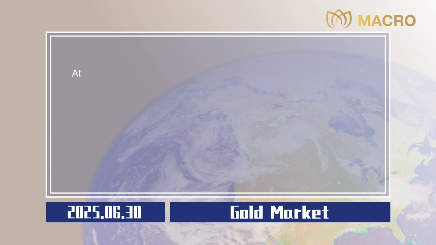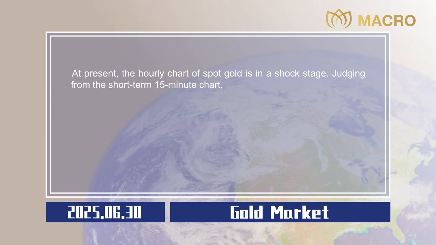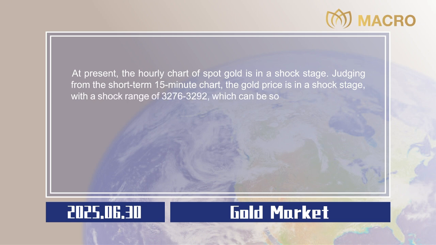Gold market. At present, the hourly chart of spot gold is in a shock stage. Judging from the short-term 15-minute chart, the gold price is in a shock stage, with a shock range of $3,276 to $3,292, which can be sold at a high price and bought at a low price in operation.